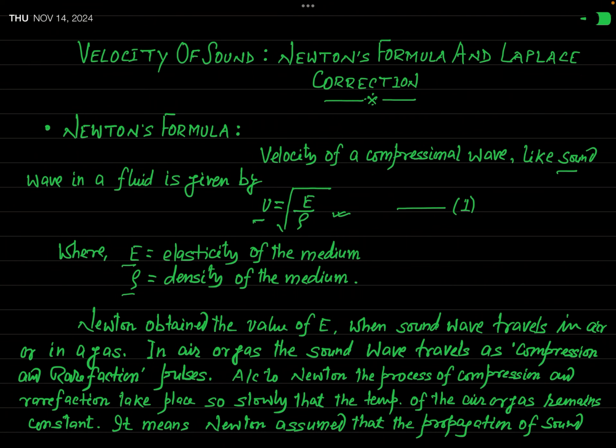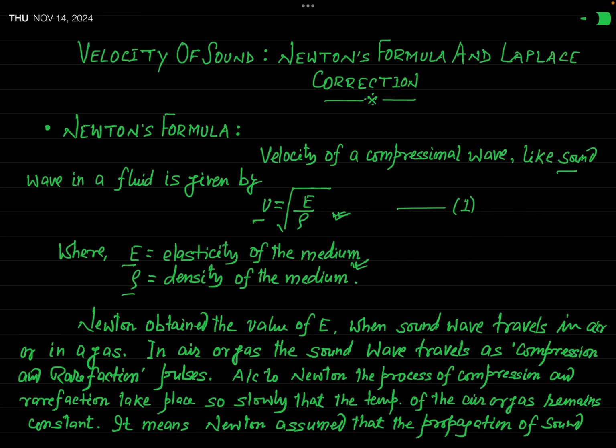Now, actually, this formula was already known. Newton applied this formula to find the velocity of sound wave traveling in air, or you can say in a gas. So the problem in front of Newton was: what will be the value of this elasticity if you consider the medium is air or gas and the wave is a sound wave?